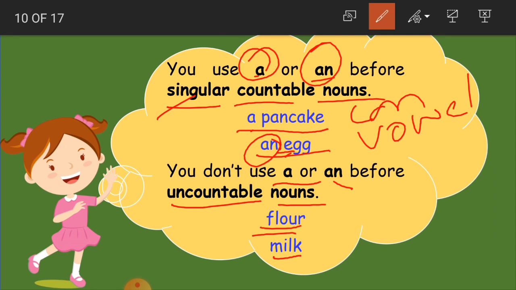No a or an. For this pancake, I ate a pancake. In the sense, I ate one single pancake. Mother gave me an egg. So I am using an here. Mother gave me an egg to eat. So remember, children, for singular countable nouns we use a or an, and for uncountable nouns we don't use a or an before the nouns. Clear?